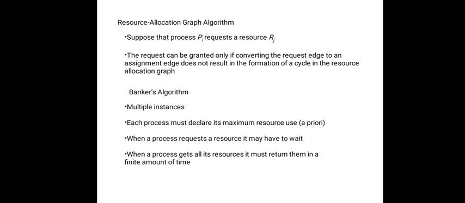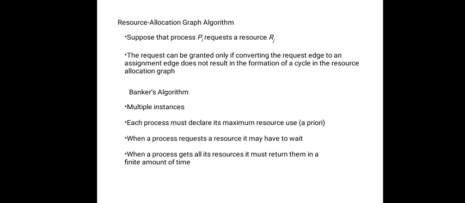What is the banker's algorithm? It is based on a banking system, where the bank ensures that it never allocates its available cash in such a way that it cannot satisfy the needs of all its customers.